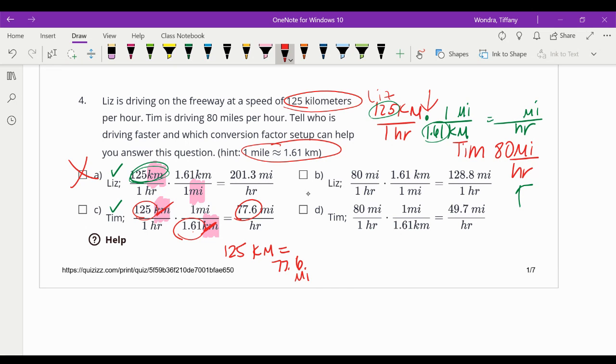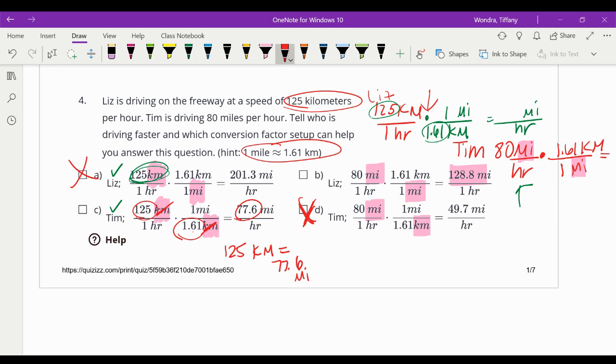The only other way I could have done it was 80 miles per hour, and I could have done 1 mile, and I could have done 1.61 kilometers, and that would equal, because I would need my miles and my miles to cross-reduce. Okay. So this one is set up like this, where my miles and my miles are cross-reducing, and it equals 128. Because look at this one. This one right here, the miles and the kilometers are not. So that one is a definite no. Okay, so that one's a definite no.